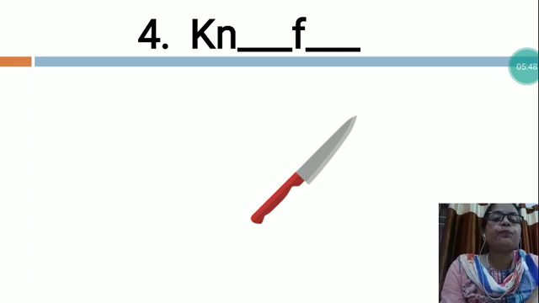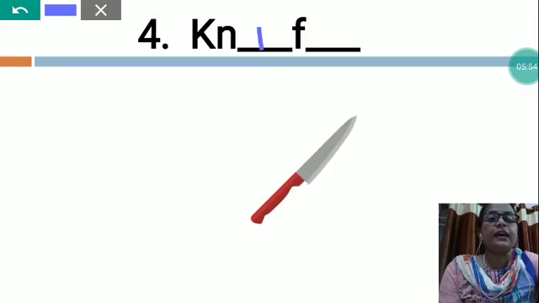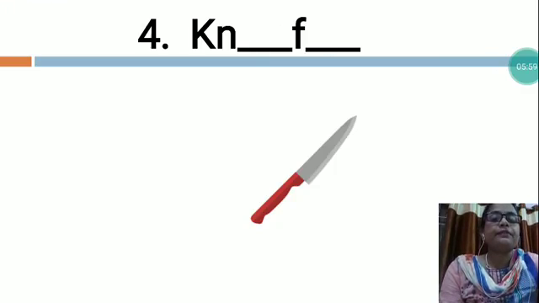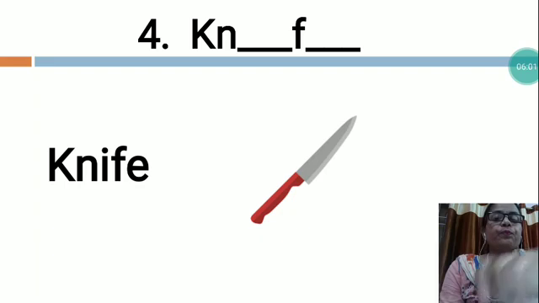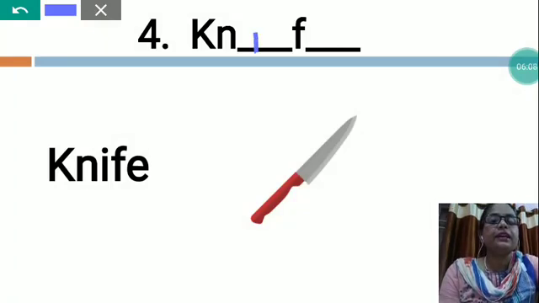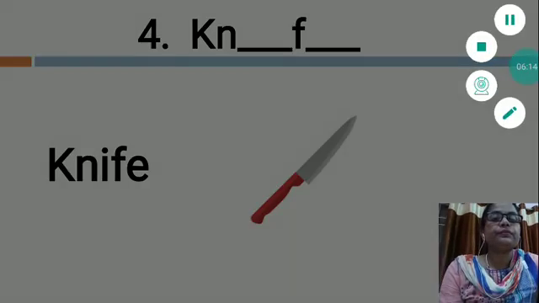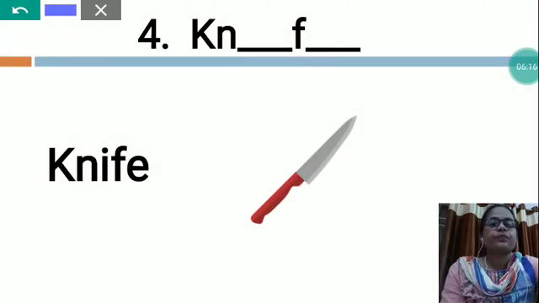Knife spelling is K-N-I-F-E, knife. So you will write K-N-I-F-E, knife. You can see this is the spelling of the knife. Now, so you will write K-N-I-F-E, knife.